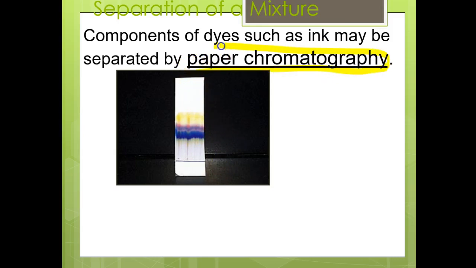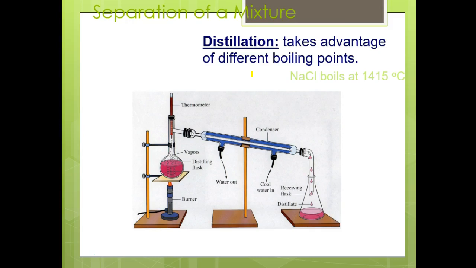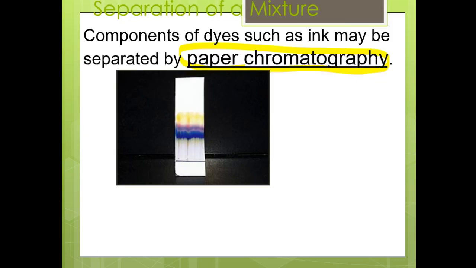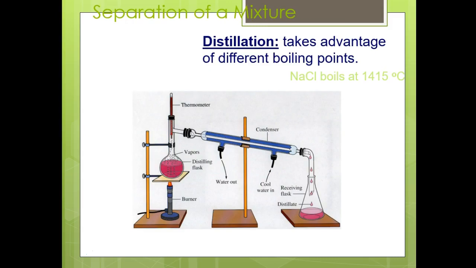All right, we can also do paper chromatography. This is the one we're going to do in class. Components of dyes such as inks may be separated by chromatography. So you know how you have that blue and yellow make green? Well, here's how we can figure it out. This chromatography is also used in pregnancy tests. It separates out the hormones. So chromatography can be used in multiple ways in the real world.